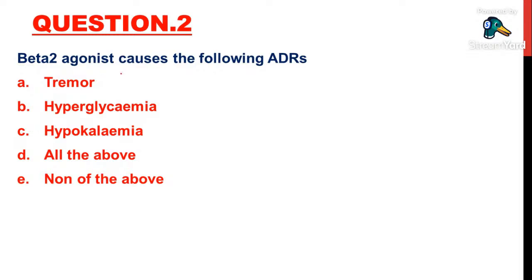Beta 2 agonists cause the following adverse drug reactions. As I told, beta 2 receptors are present on lungs. Along with lungs, beta 2 receptors are also present on different other cells. The options for this question are: beta 2 agonists cause tremors, hyperglycemia, hypokalemia, all the above, none of the above.